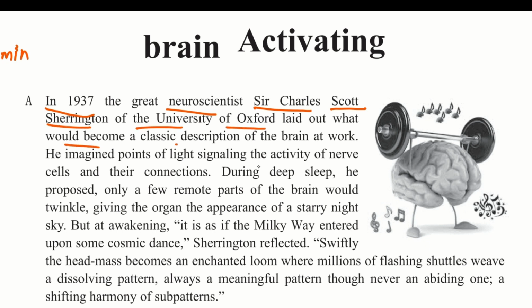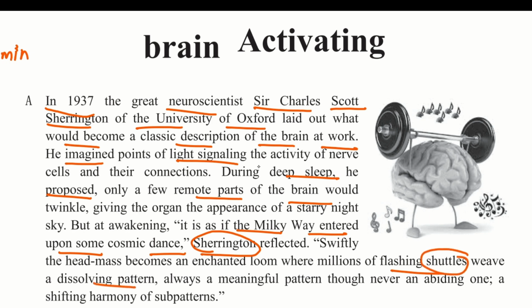So, whatever keyword that you find important, you have to just underline those words without thinking twice. If you don't know the meaning of that word, that doesn't matter. You just have to underline or circle the important words.